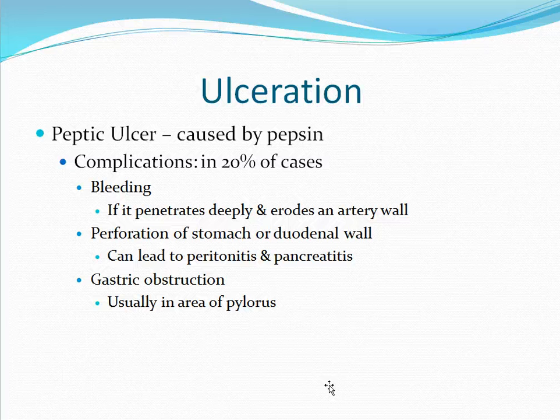Complications of peptic ulcers occur in about 20% of all cases. This includes bleeding if the ulcer penetrates deeply and erodes an artery wall. About 10% of these will be fatal. Another complication is perforation of the stomach or the duodenal wall. This can lead to peritonitis as well as pancreatitis if the pancreas is involved. Another complication is gastric obstruction. This usually occurs in the area of the pylorus. This will cause muscle spasms or hypertrophy, and it's actually the healing of the ulcer that will cause the obstruction.